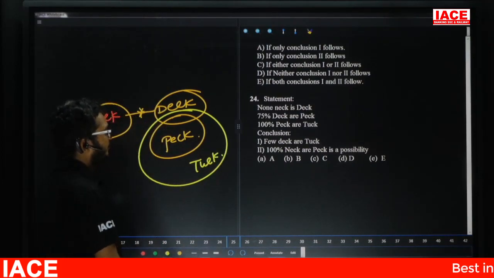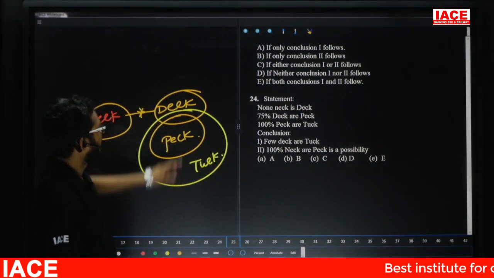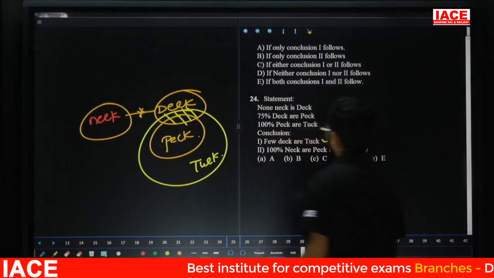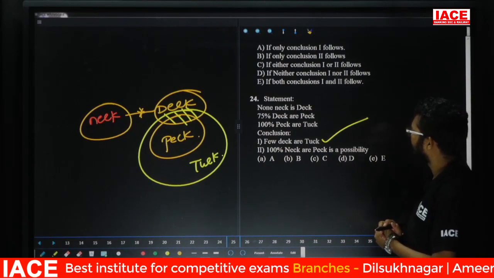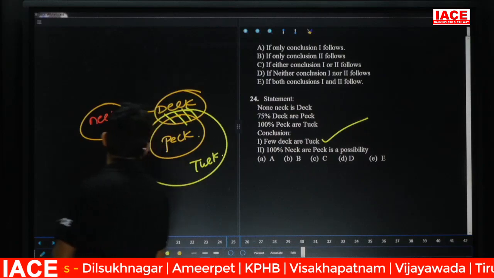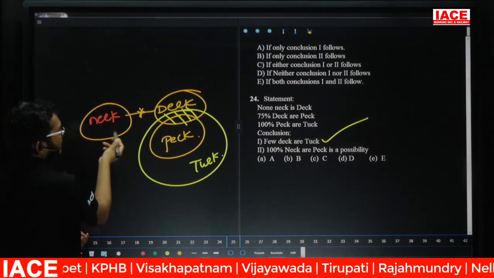Take first one. Few deck are tech. Friends, check here. Some part of deck is mixed with tech. Then first one is true. Second one. 100% is neck or peck is a possibility. Yes, all neck or peck is a possibility.